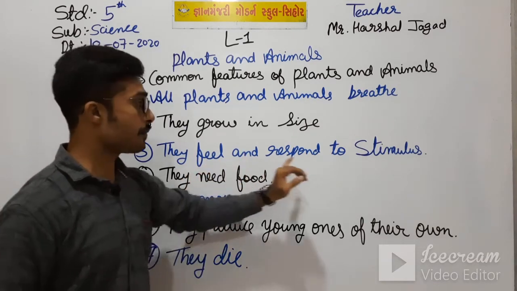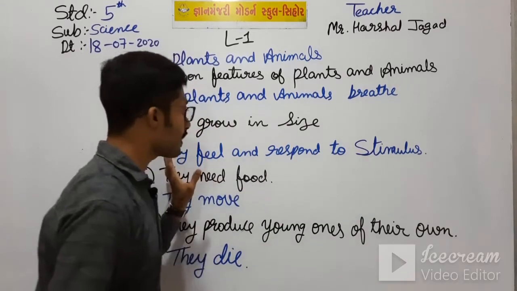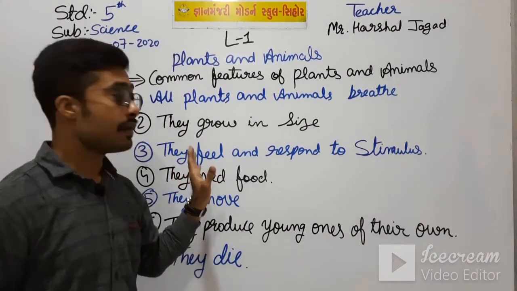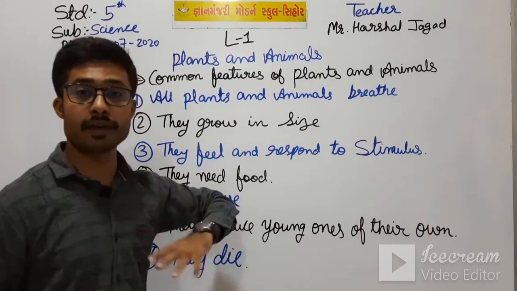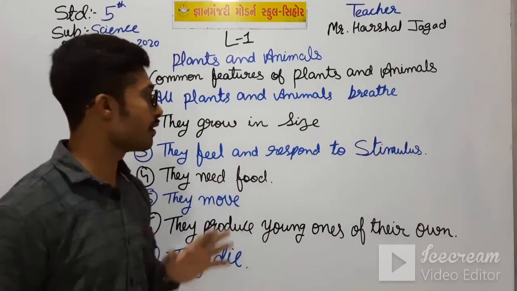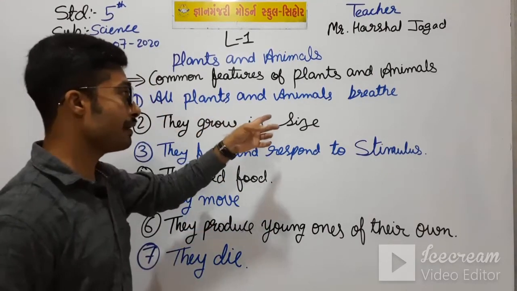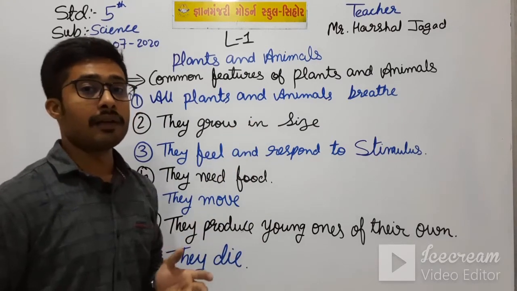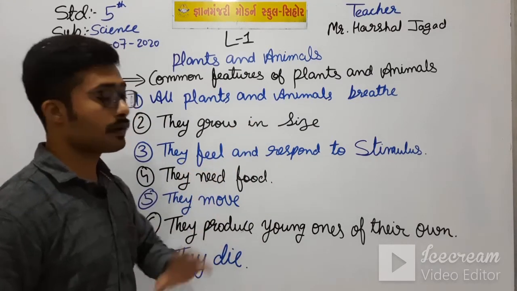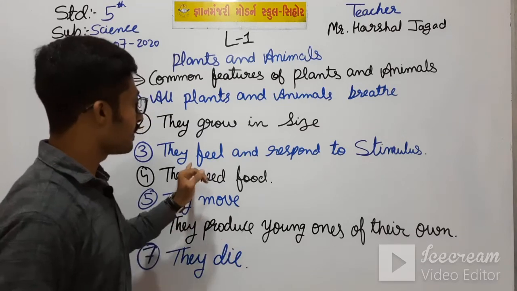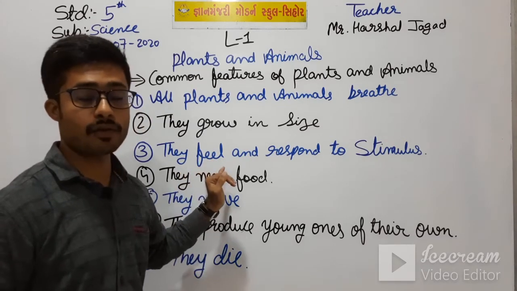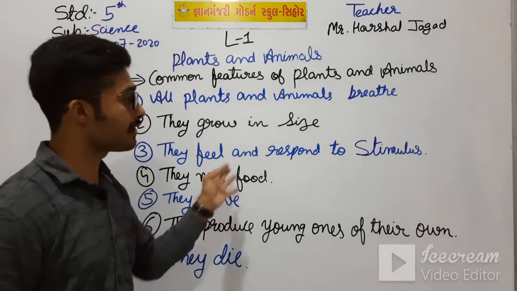Plants only feel some stimulus and respond to certain stimulus. Okay students, but animals feel and respond quickly, means they have different sense organs for replying to the stimuli.